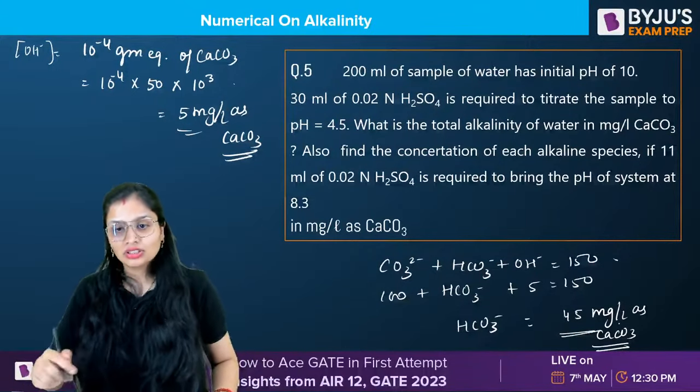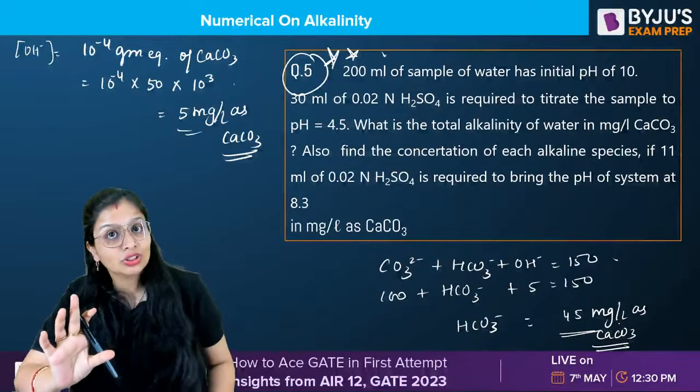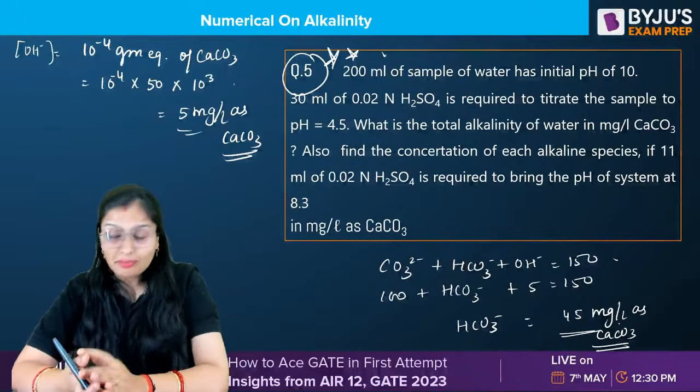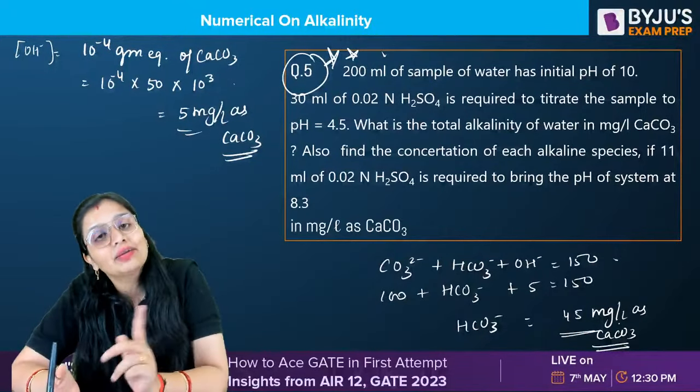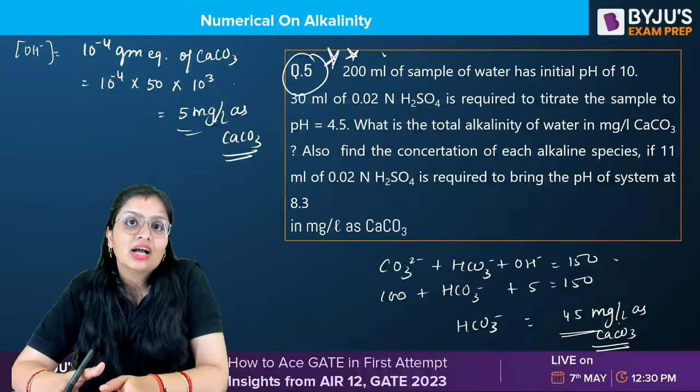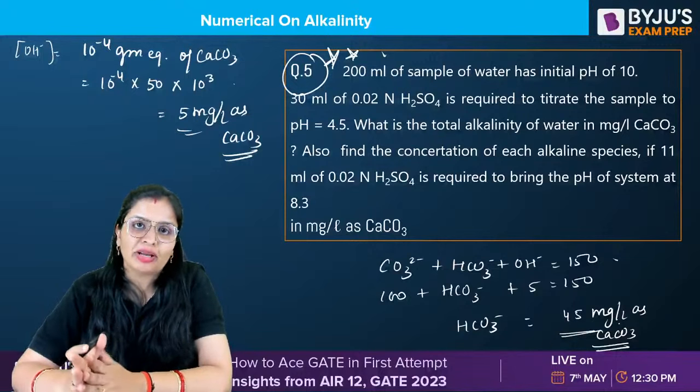Got it? So this is a good question. This covers each and every aspect. But you will be able to solve this question only if you know the concept. Because you should know that at pH of 4.5, entire alkalinity is neutralized. At pH 8.3, caustic and half of carbonate alkalinity is neutralized. So if you know this, then only you will be able to solve it.